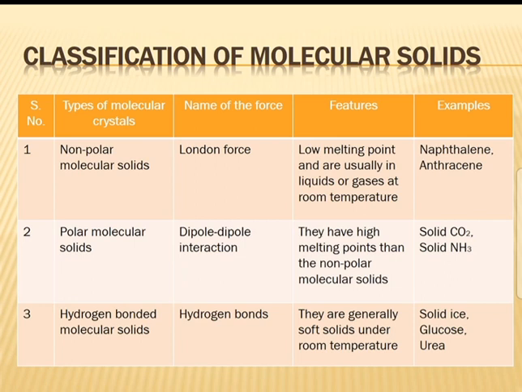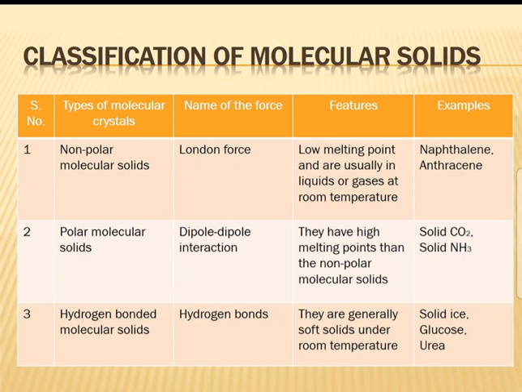What are the features of non-polar molecular solids? Low melting point. They are usually liquids or gases at room temperature. Examples: naphthalene and anthracene. Polar molecular solids: the force present is dipole-dipole interaction.